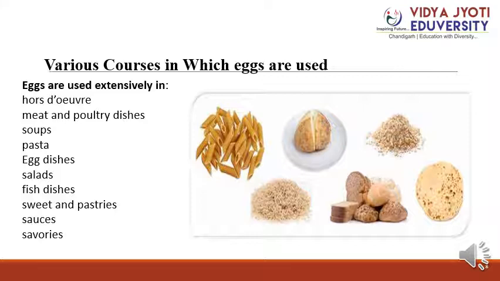For the salad, hard-boiled egg is used as a main ingredient, border or garnish. For the sauce, we are using it for emulsion or thickening. Then for sweet and pastry, we are using egg to bind and enrich the pudding and sweet dishes. For savory dishes, we are using it in veggie recipes, cheese souffle, deviled egg, all made with eggs. So this is all about the courses in which we are using egg.